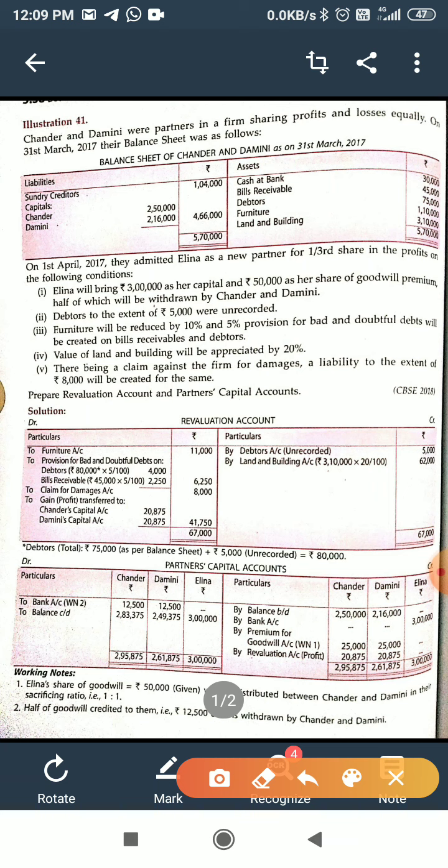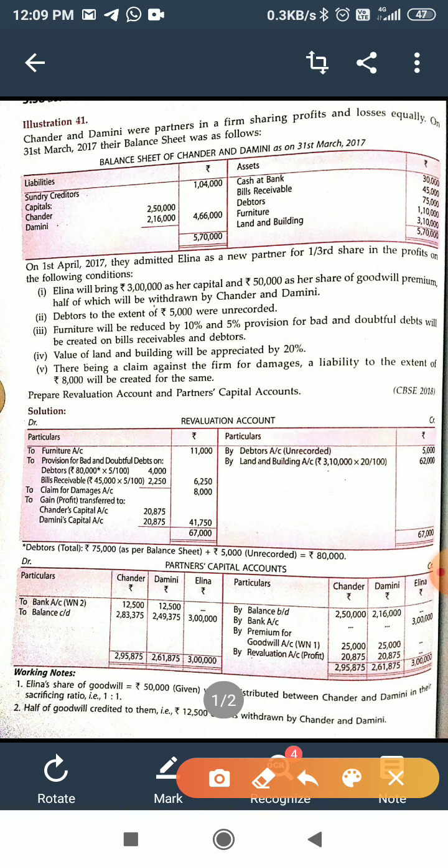Now, and second, furniture will be reduced by 10%. Find the value of furniture, 1,10,000. Find 10% of furniture, the amount is 11,000, because assets are decreased by 10%.